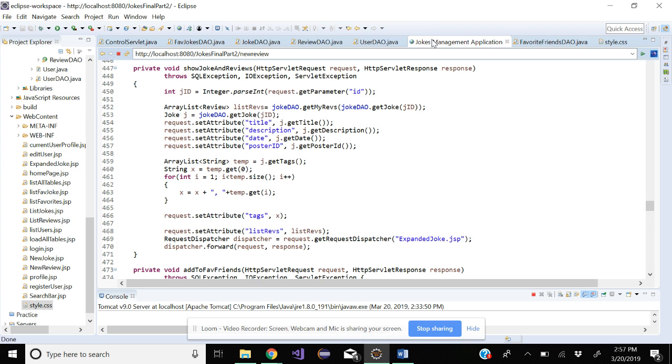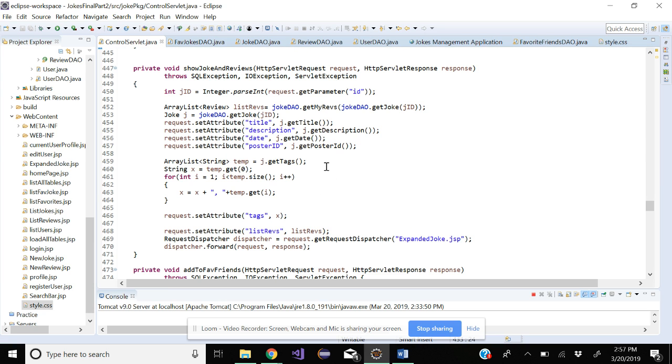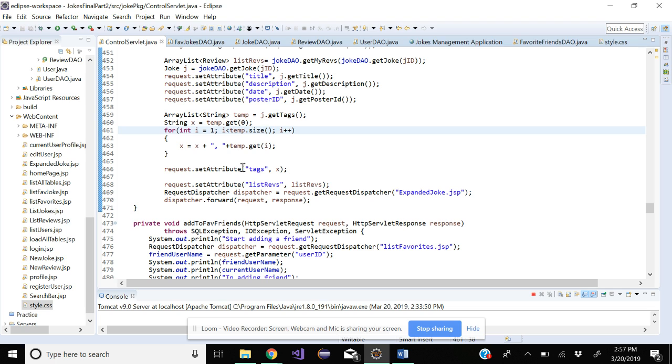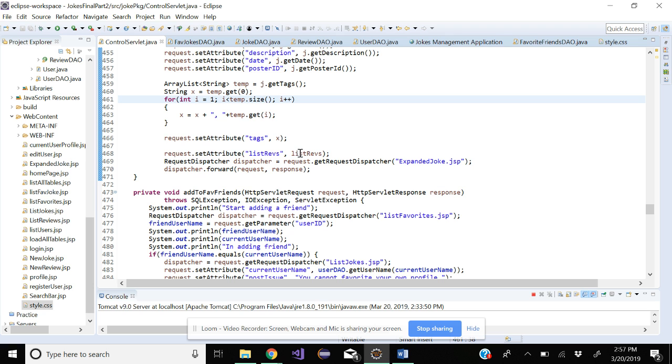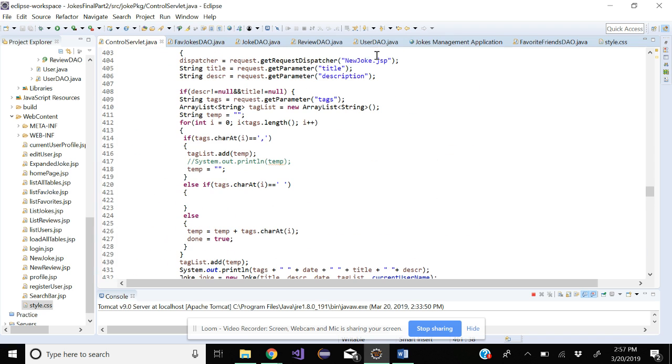Like when you click expand on a joke, it will show that joke and then the list of reviews for that specific joke. And that's what this does: if you click on a joke ID, if you click on that expand, it will get the joke ID and then print out that specific joke. And then it will print all of the reviews for that specific joke.